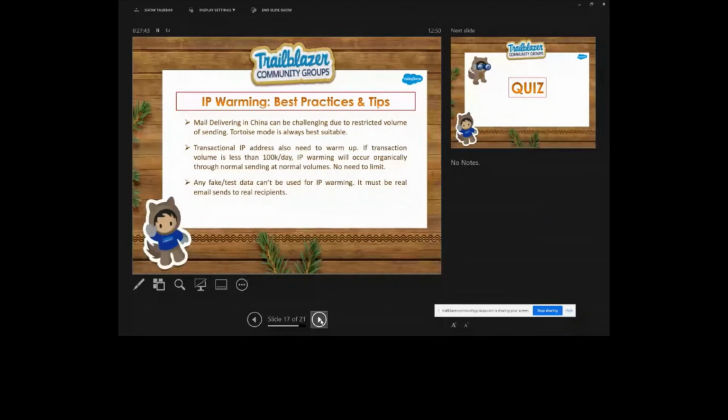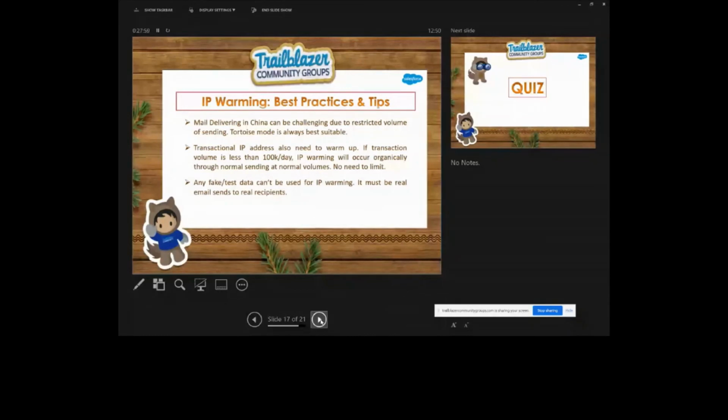How do we perform the segmentation? Yeah, a good question. You can perform the segmentation by dividing the emails. If you have 1 lakh recipients, you can divide them into a few small segments.